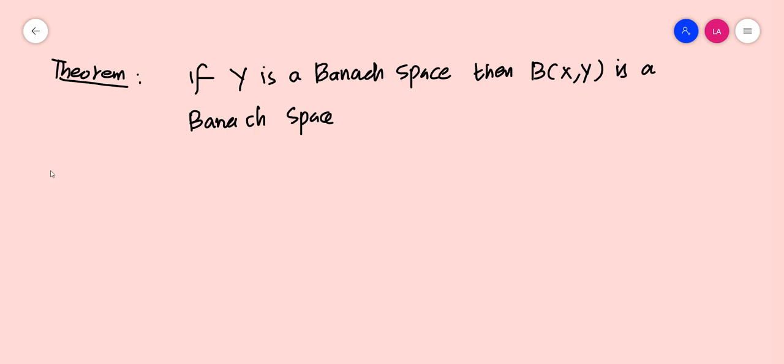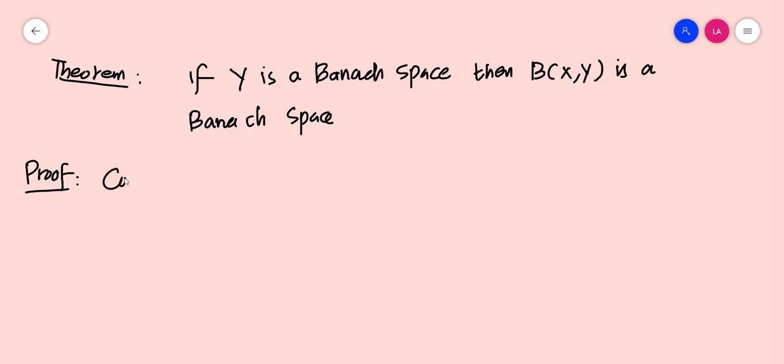complete. So, in order to prove this, we have to consider an arbitrary Cauchy sequence from B of XY, and we have to prove that its limit should also be in B of XY. That's what we are going to prove.